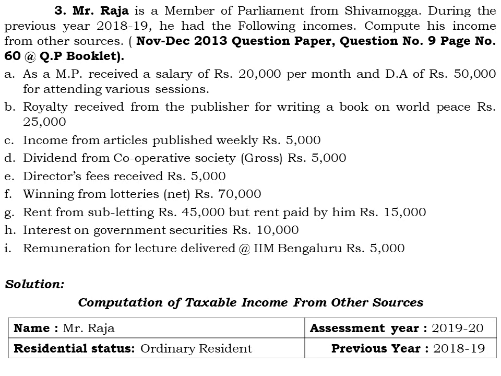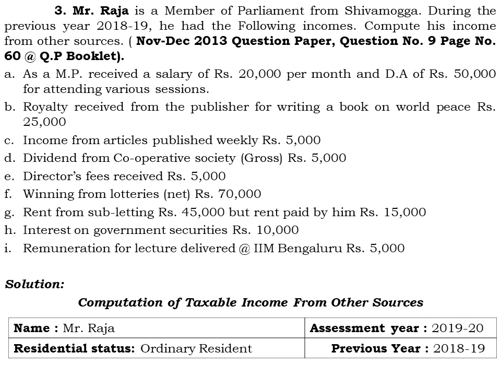Why? Because the allowance received for attending various sessions by a member of parliament, a member of legislative assembly or a member of legislative council is not taxable under any head of income. Okay, so let me remind you once again, only the salary received by the member of parliament is taxable under the head income from other sources. This is the first one.